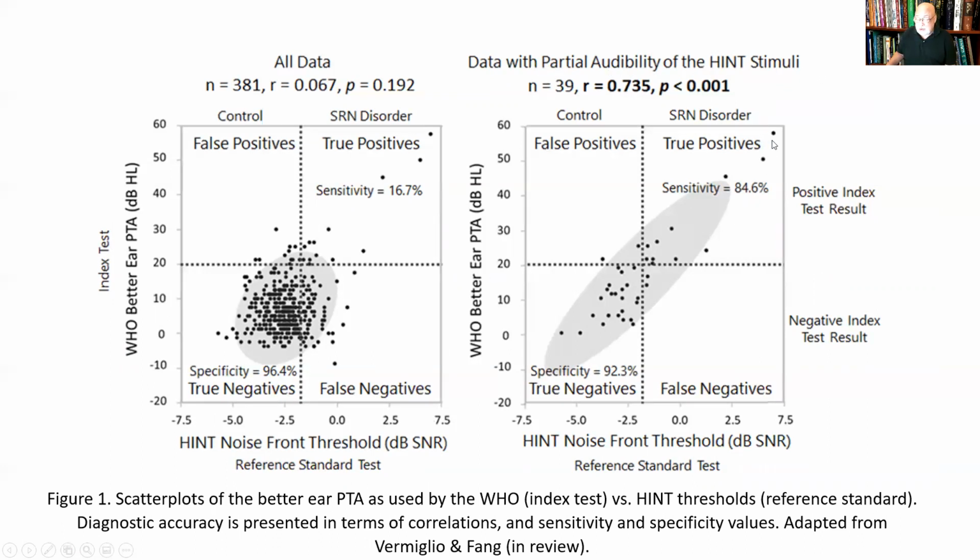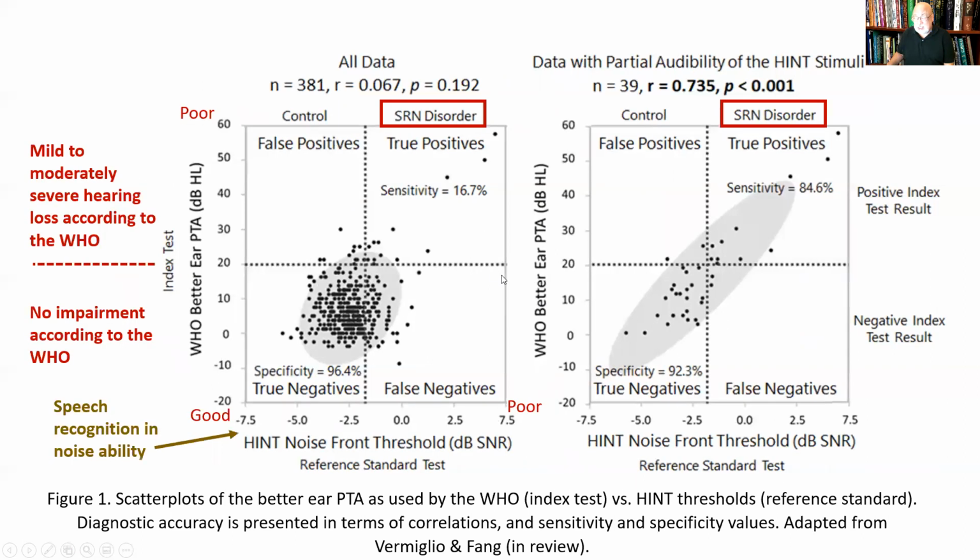Once you just look at these individuals, the correlation coefficient is 0.73, and it's statistically significant. Look at the data, they're lined up in a line, you see a nice linear relationship, and you can actually predict the speech in noise performance from the WHO better ear pure tone average. So can you predict speech in noise ability from the WHO better ear pure tone average? The answer is yes, but for a subset of subjects who have partial audibility of the speech and noise.